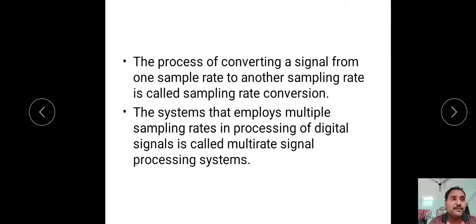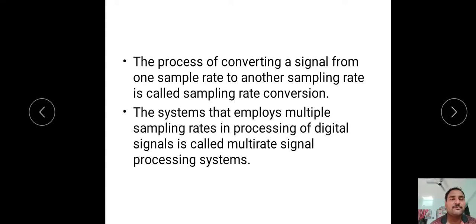If you take one system, generally we have a single sampling rate from the starting of the system to the ending of the system. The signal which is processed through the system must have a single sampling rate till now. But the systems which have different multiple sampling rates at different positions of a system, such types of systems we call multi-rate signal processing systems. Here the important parameter for multi-rate signal processing is sampling rate conversion, simply we call it SRC.